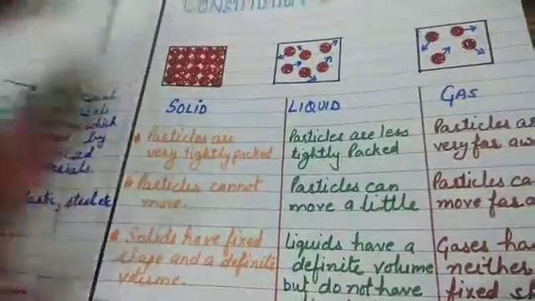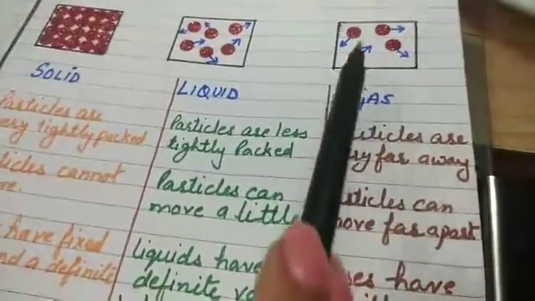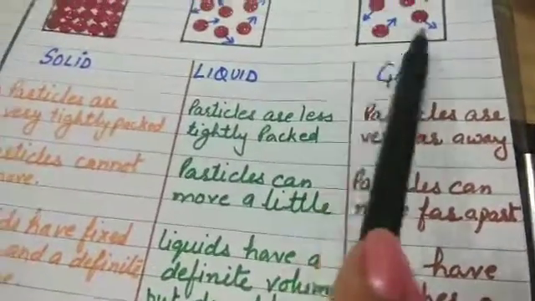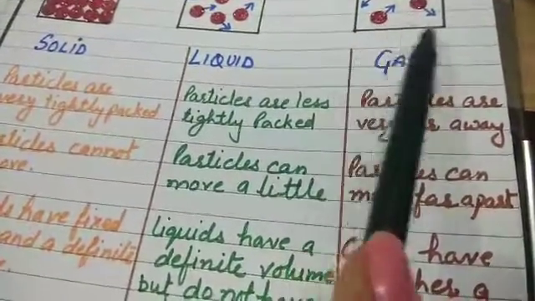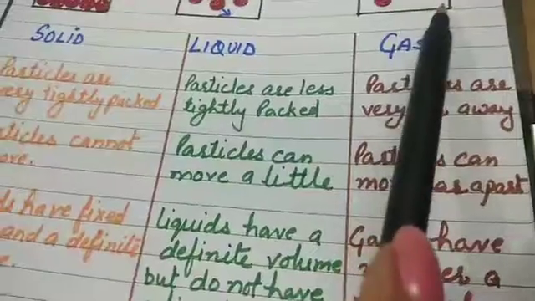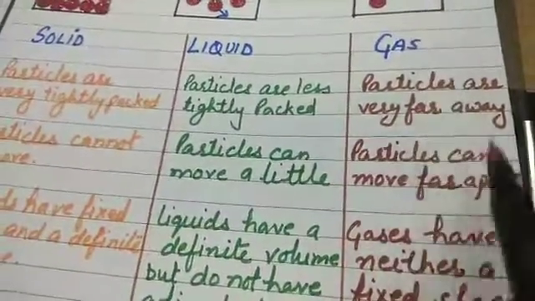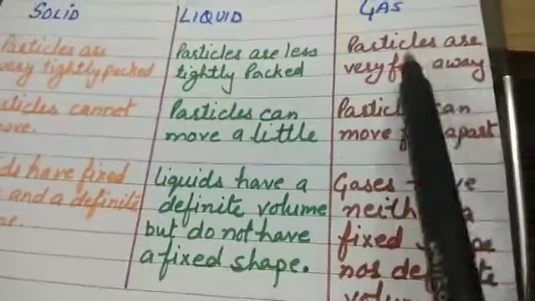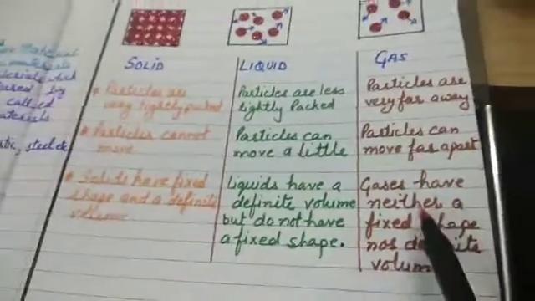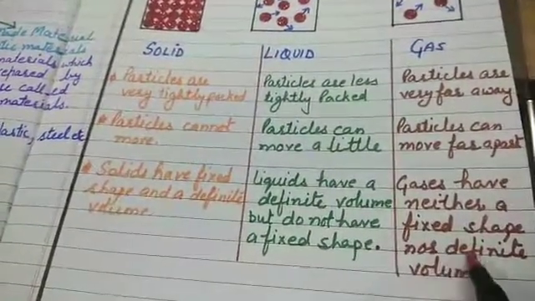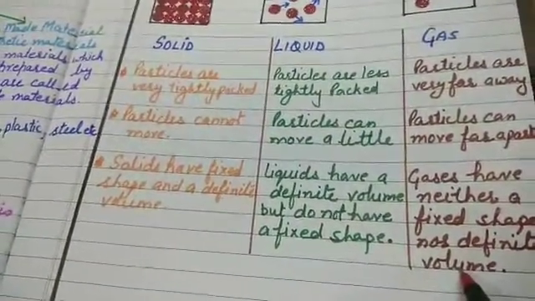Now in gases, the particles are very far away from each other. They can move apart, very far away from each other. So due to their particle arrangement, gases neither have a fixed shape nor a definite volume.